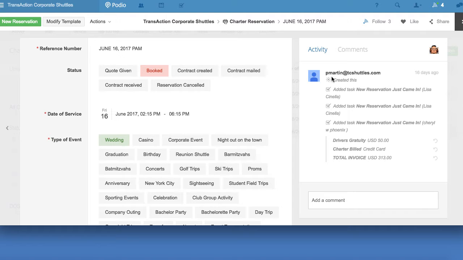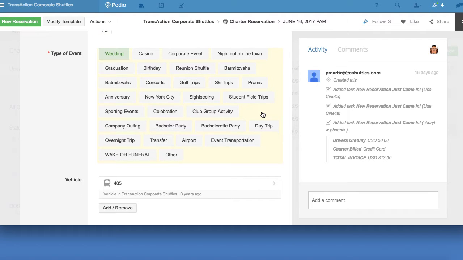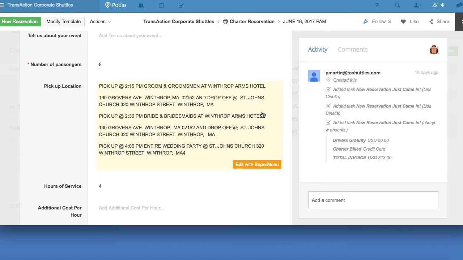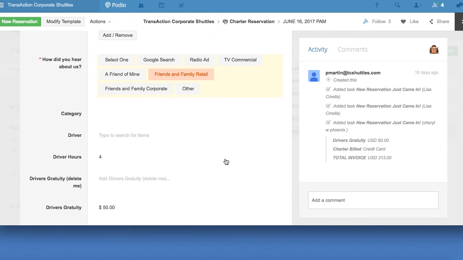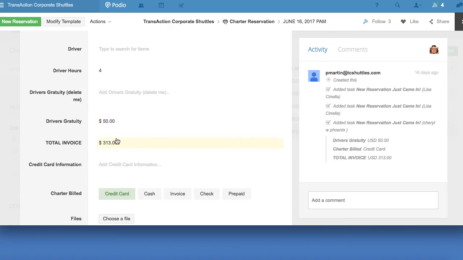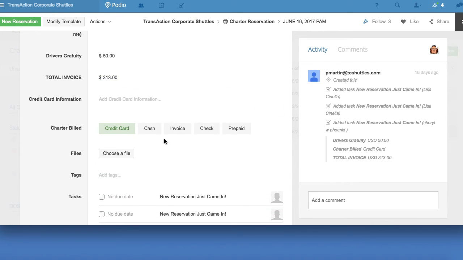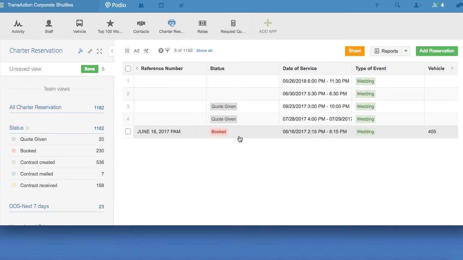This one was booked. And you'll see that Trish added this 16 days ago at 7:27 a.m. So I don't know if this came in from an email lead from Michelle's Google ad campaign. Let's go take a look. How did you hear about us? Friends and family. So this may have come in from something Cheryl and Dennis are doing. But you'll see that she did a great job filling this one out. She's got the driver gratuity, the total invoice. So this is the only record or reservation of the ones that were marked wedding that was completely filled out.